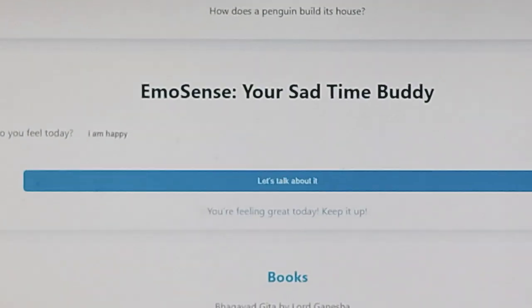Since it is AI powered, there is no specific number of responses or emotions to the EmoSense website. This is just a base model, and we are going to keep on updating it with new emotions, new keywords, and it's also going to give better responses and more number of responses with more interactive website builds. And now Mittal will explain to you our business model.